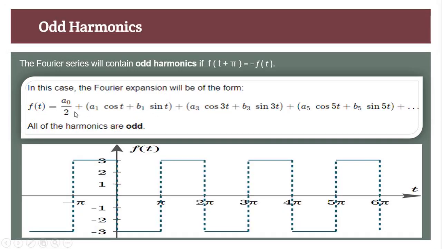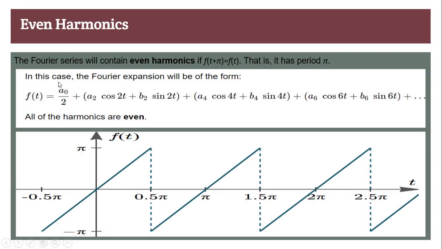When I only add odd components into the series, it means for n equal to 1 we add this term, then for n equal to 3, for n equal to 5. When we add all the odd components, then it generates a waveform which looks like a square wave, and this pattern has odd harmonics.